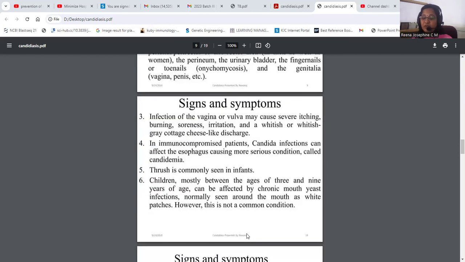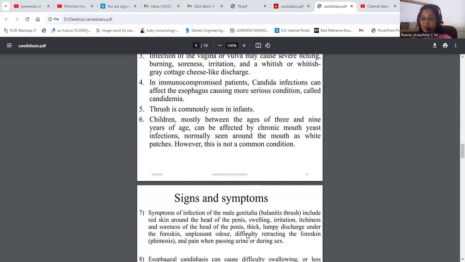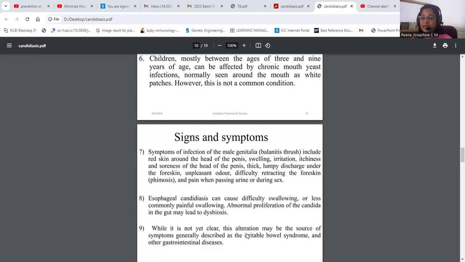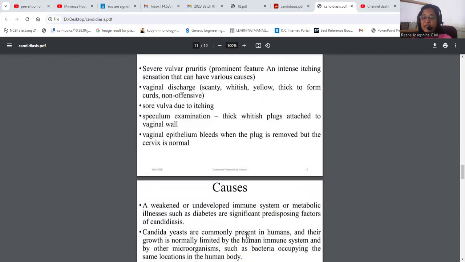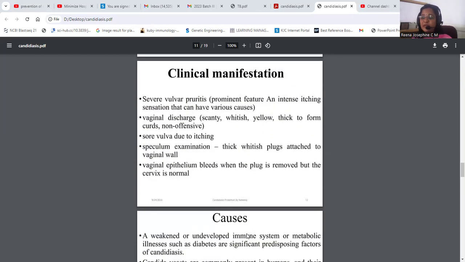An infection of the vagina is mainly characterized by severe itching, burning sensation, soreness, irritation, and a whitish discharge. In immunocompromised patients, it can even go up to the esophagus, causing a more serious condition called candidemia. In infants, it is mainly characterized by oral thrush. What are the clinical symptoms of this infection?